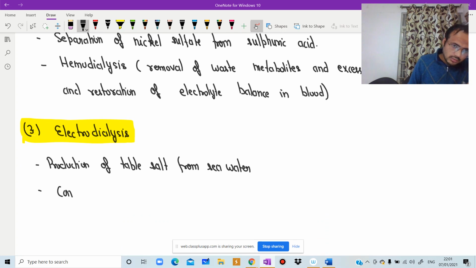Second, concentration of brines from reverse osmosis.